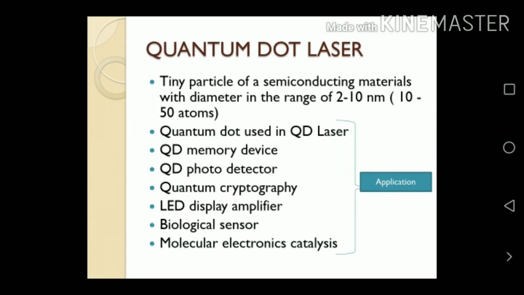Next we discuss the quantum dot laser. Already you know that a quantum dot is a tiny particle of semiconducting material with a diameter in the range of 2 to 10 nanometers, at least 50 atoms. Quantum dots are used in quantum dot lasers, quantum dot memory devices, quantum dot photodetectors, quantum cryptography, LED displays, amplifiers, biological sensors, and molecular electronic devices. So these are the applications of quantum dots.